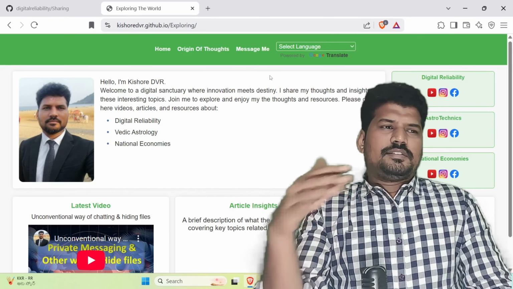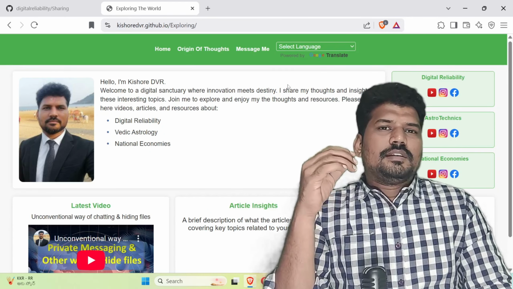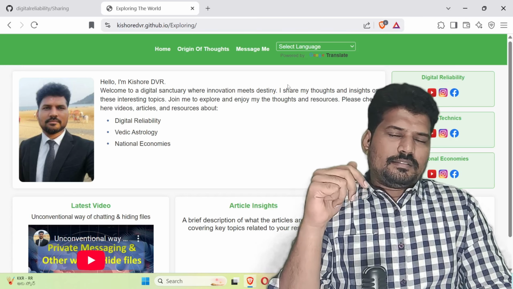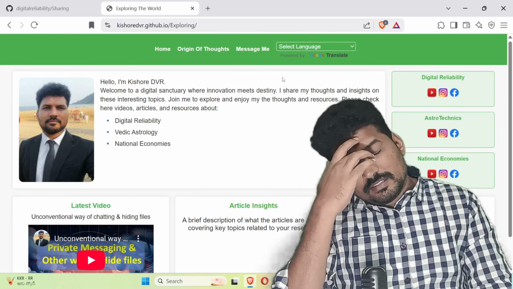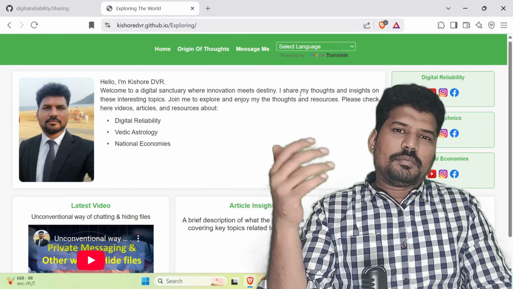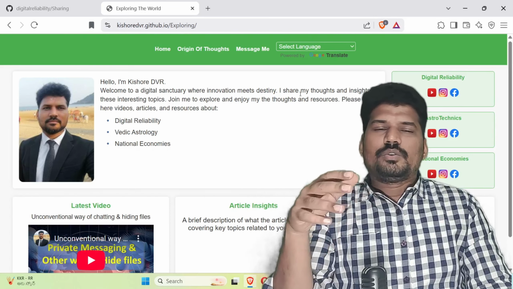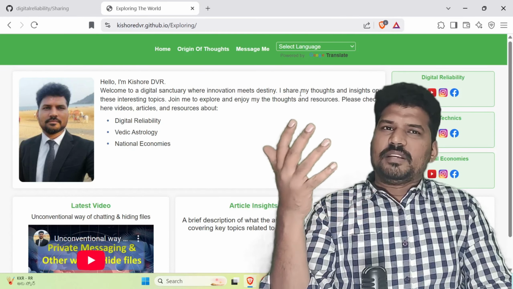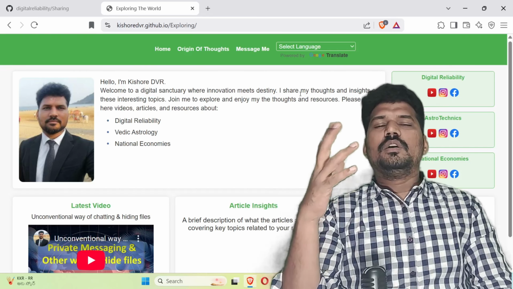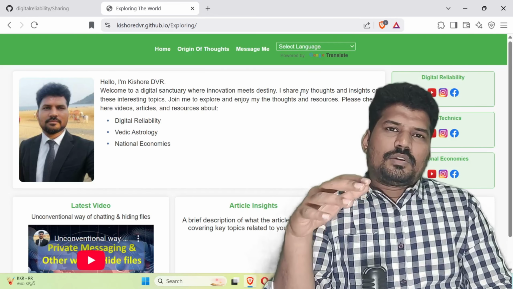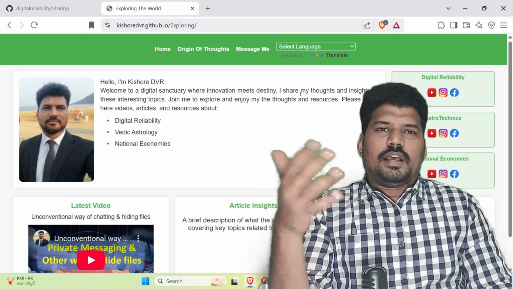Okay, now let's jump into the topic today. So how do we get the structure of a GitHub file? I mean, there are many repositories in the GitHub, but the files inside them might be too many. How can we understand the file structure? If we want to search for a particular file, it might be hidden somewhere inside some folder. We don't know the path and all. So how to get it? For that purpose, I have designed a Python program which is available in my GitHub. Anyone can download it. I'll explain how to use it.